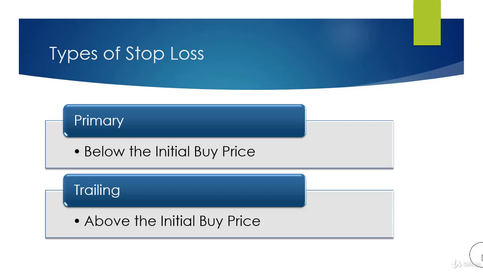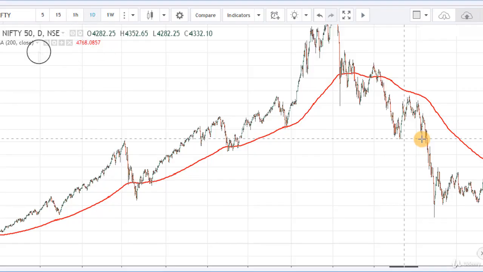Now we will take an example to understand how to employ a stop loss. In this example of Nifty, the 200-day moving average is acting as a support level here, and in the downtrend it is acting as a resistance level. So we can take our buying position when prices cross above this support level, and we can employ our primary stop loss slightly below this moving average.